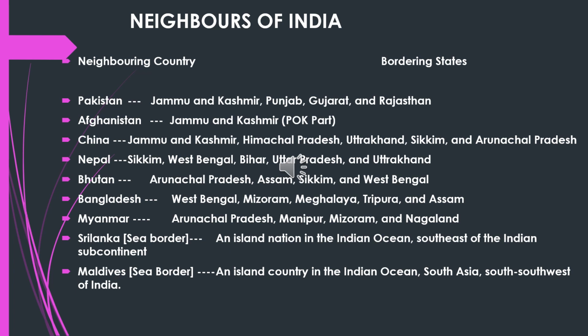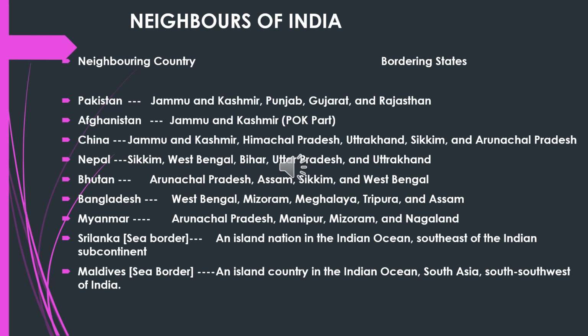Now, when we come to the ocean, Sri Lanka is also our neighbor. It lies in the Indian Ocean in the southeastern part of the Indian subcontinent. It is separated by the Palk Strait. Now, Maldives is an island country in the Indian Ocean, in South Asia, southwest of India.